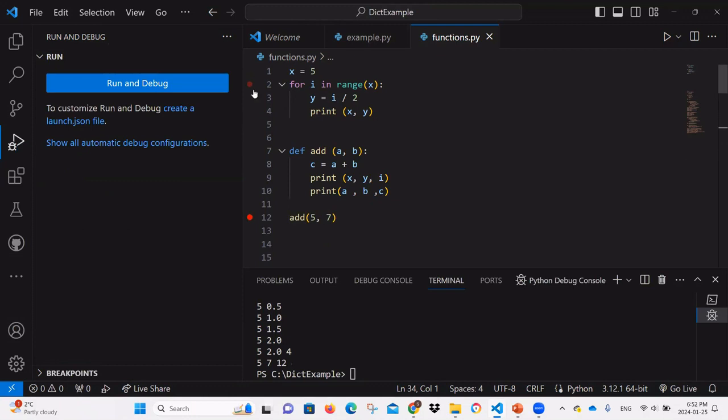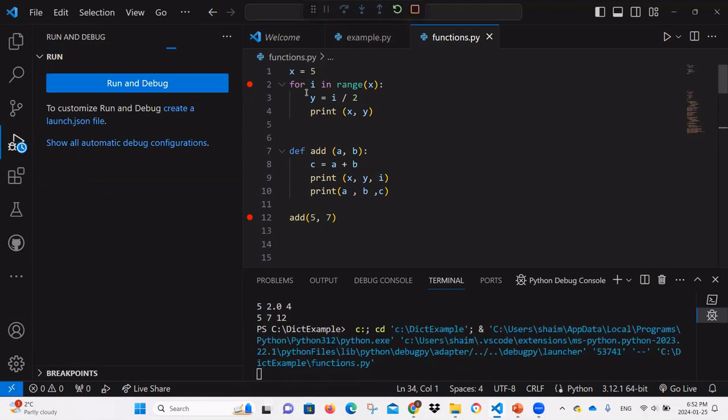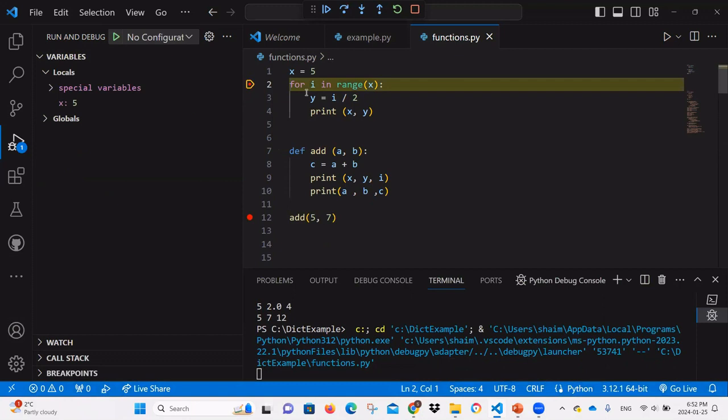Okay, let's try to compare this to how it looks when we step inside the loop. Right now I'm gonna stop right before the loop. At this moment, we only have one variable, X. And because we are on the script level, global and local are the same.